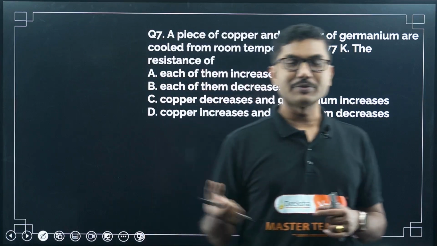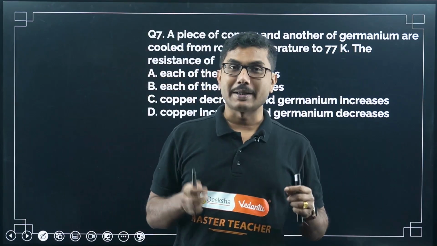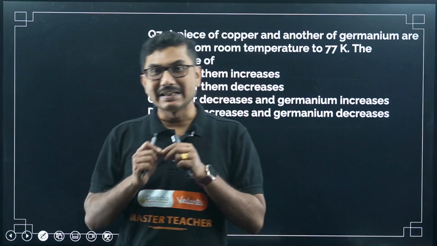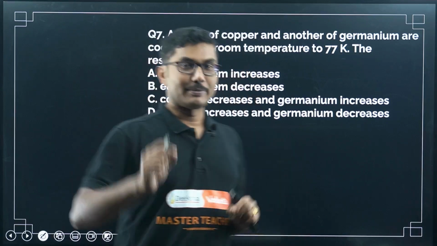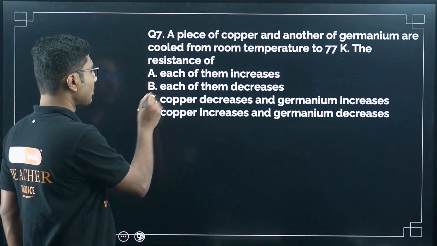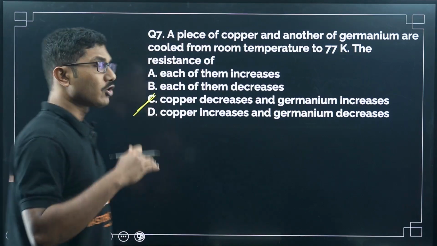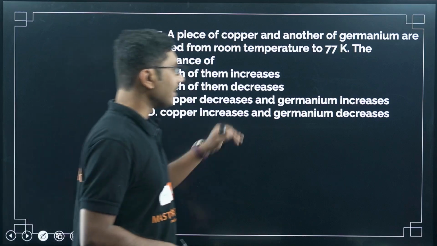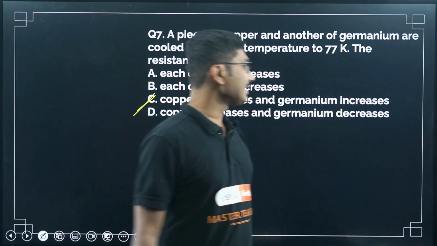That's what we learned. So the resistance of a semiconductor decreases with increase in temperature and increases with decrease in temperature. Basically it is just the opposite of a normal conductor. So the correct answer is option C. Copper, being a normal conductor, its resistance decreases, and germanium, being a semiconductor, its resistance increases.